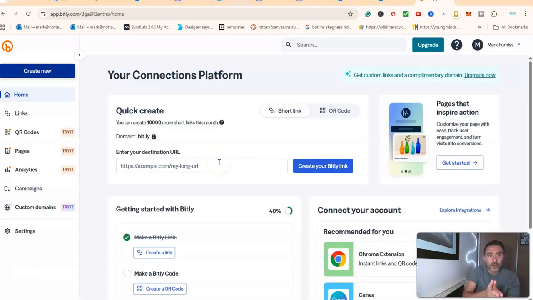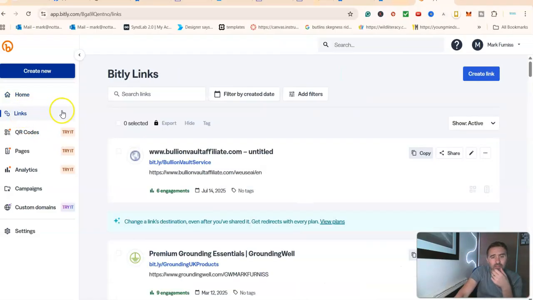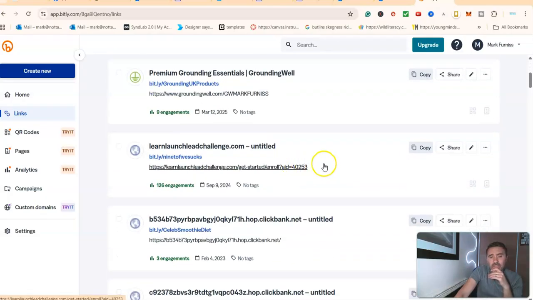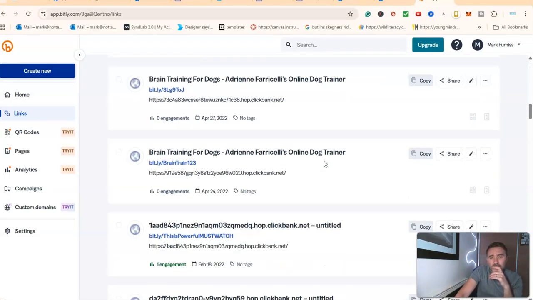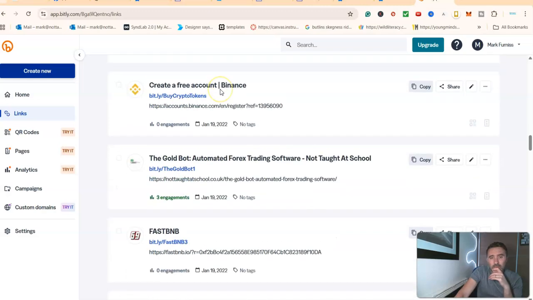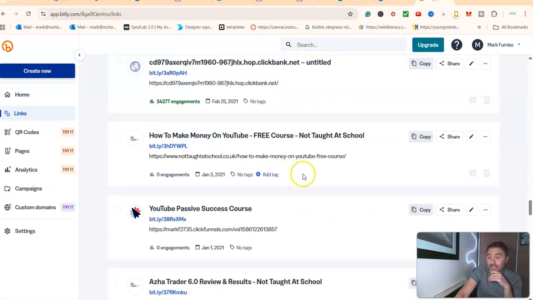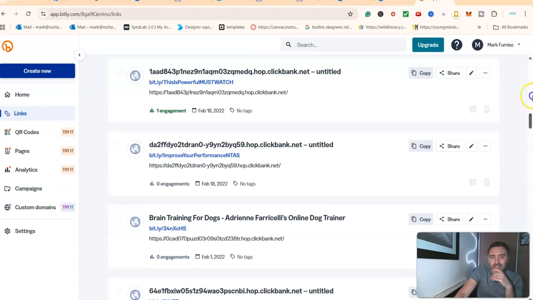Okay, so we are now on the inside of bit.ly. I completely forgot the password for this. I use this platform predominantly for when I'm doing YouTube videos and other bits, but it's free, it works, and it's got tracking. Now, they do have paid plans on here, but you don't need them, you really don't. So how it works is over here on links, you would click on there, like so, and you can see we've got some different links in here that we've trialed and tested going back a long time ago, basically.